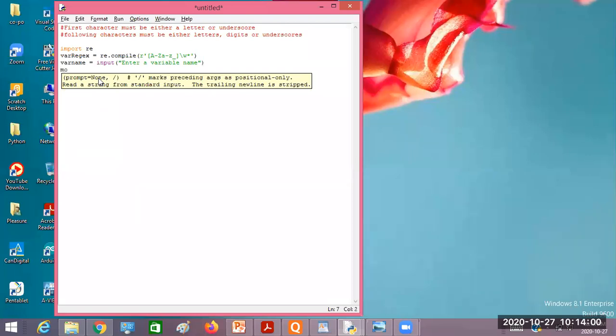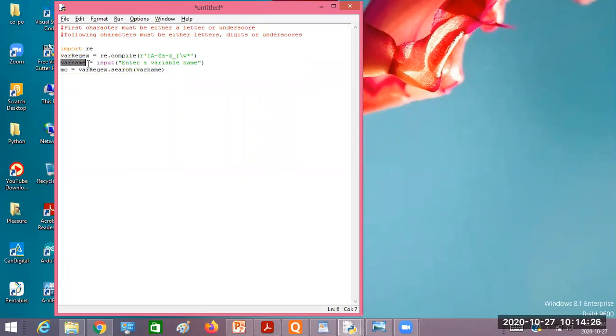Now search for the matching. I'll go with the search function, that is var regex dot search, then pass the variable name which you read from the user. So var name contains the name of the variable which I entered, and you pass that as an argument to the search function. It is going to match with the given pattern. If it matches, then it returns the matched text. Otherwise, it returns none.